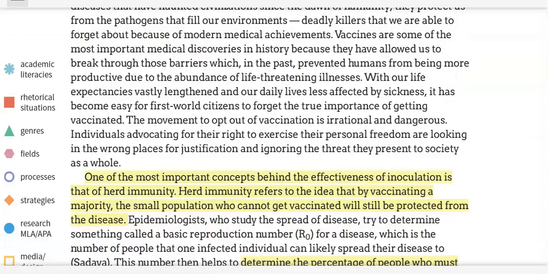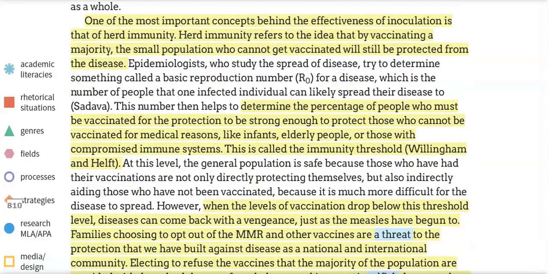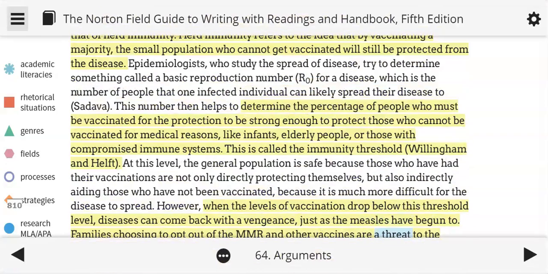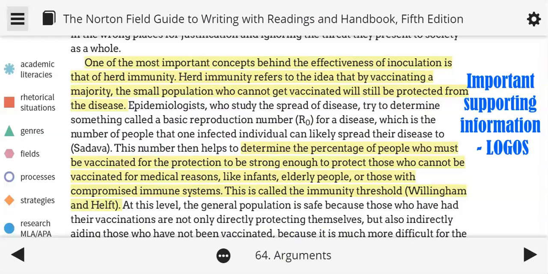We do see in the next paragraph on page 809 quite a few logos moves on Dzubay's part that I think are important. So she defines an important term, herd immunity. She says herd immunity refers to the idea that by vaccinating a majority, the small population who cannot get vaccinated will still be protected from the disease. And so that includes infants, the elderly, and people who are otherwise immunocompromised. Again, a conversation we're having amidst the coronavirus right now as we seek to, not yet with vaccines, but with social distancing to protect others.